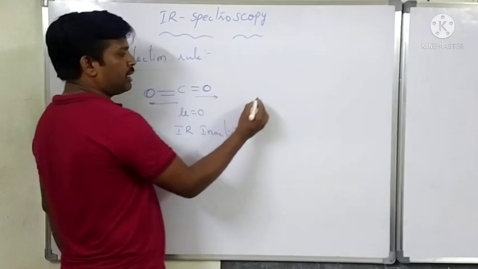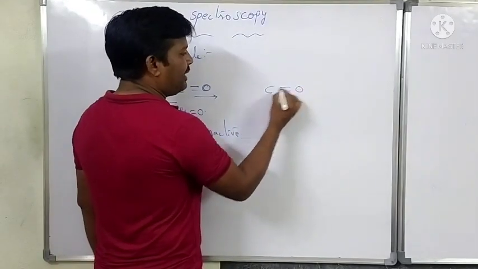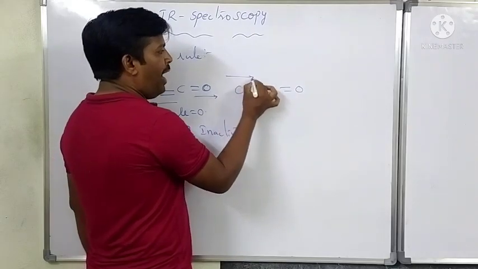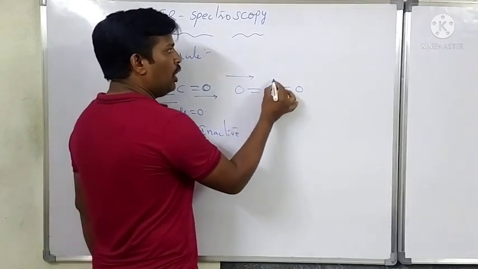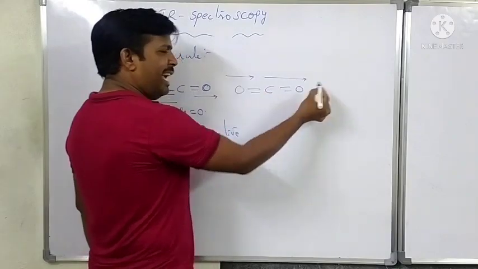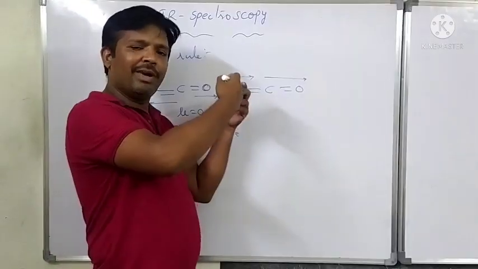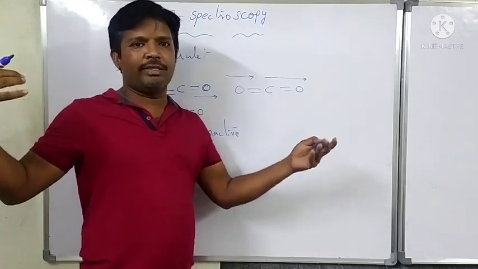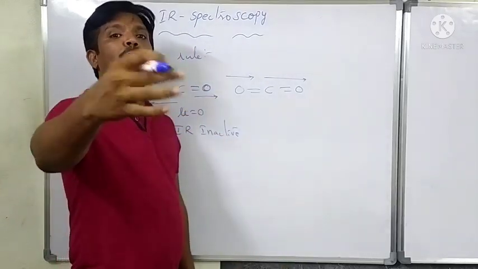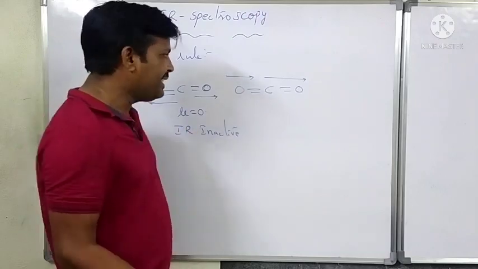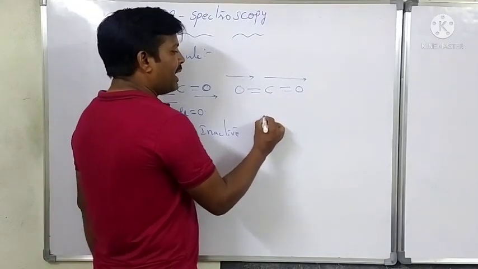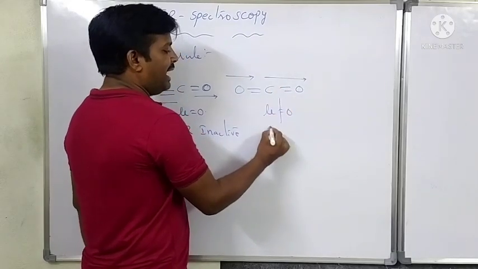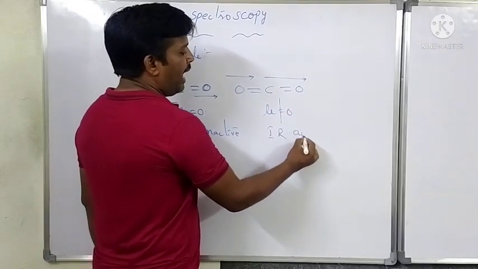These are the symmetry checks. In carbon dioxide, in the asymmetric stretching, the two bonds stretch in different directions, so a dipole moment is present, not equal to 0. Therefore, in that case, this is IR active.